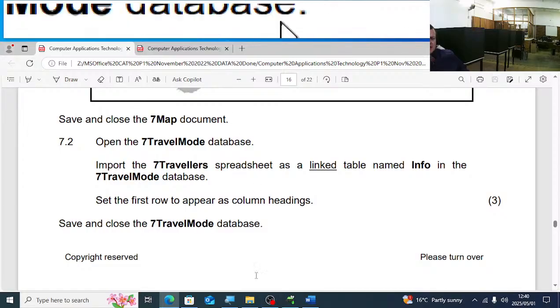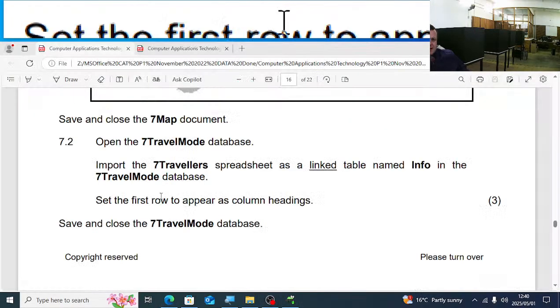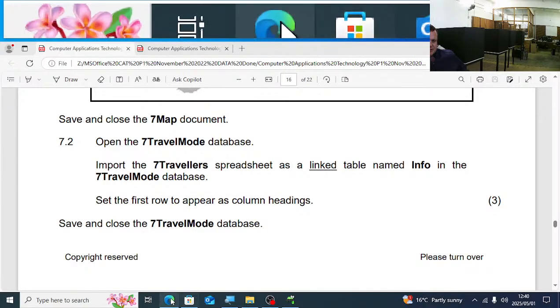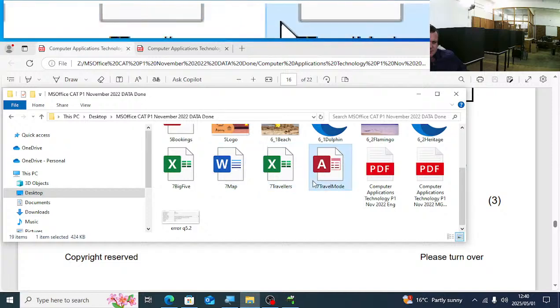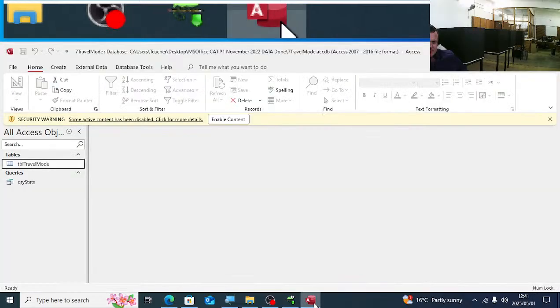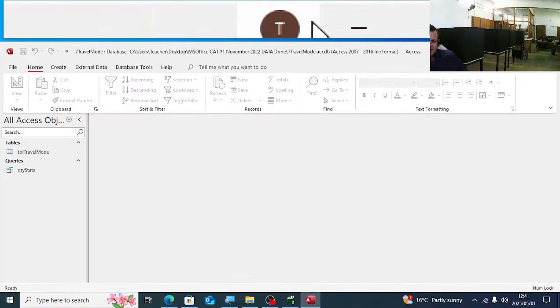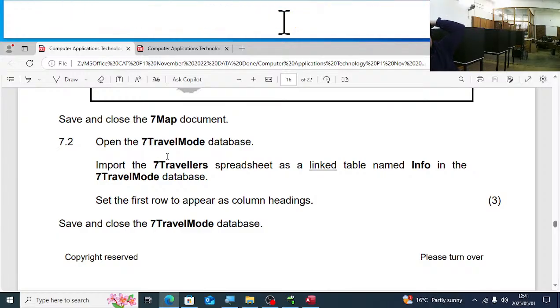Right, save the 7 map document and then open the database 7 travelers mode. Enable editing. Now, open the 7 traveler mode database.